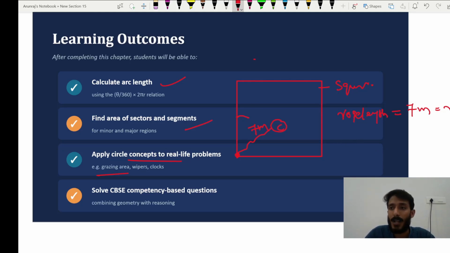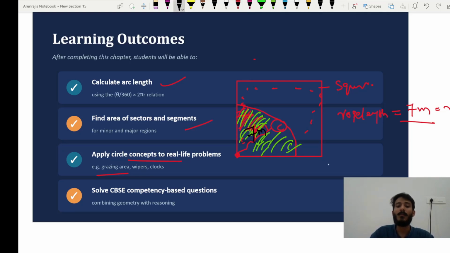This is a garden, so there will be grass throughout. The cow can graze a maximum with 7 meter radius, maybe like this. Better to color it green because grass is green. So the green portion is what the cow is going to graze. This is 7 meter, which I mark in black. What will be the area the cow grazes?